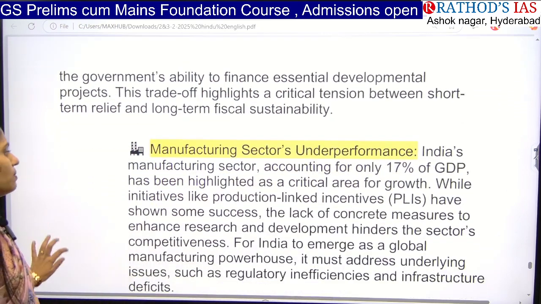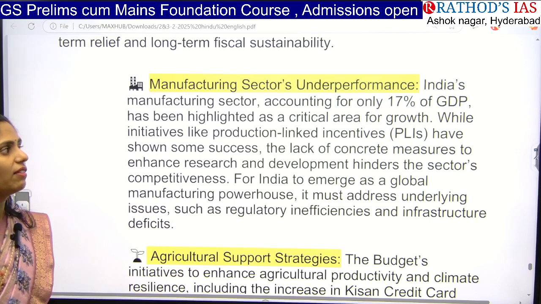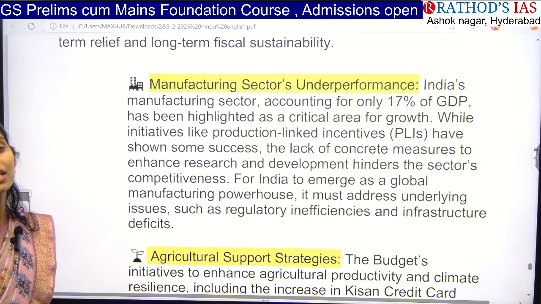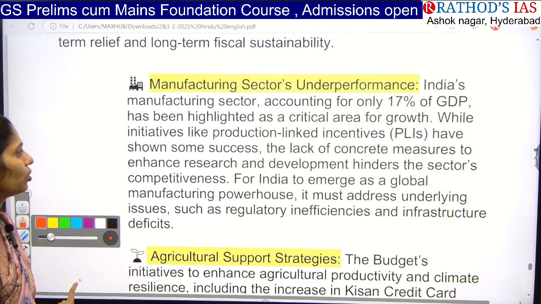Next is that the manufacturing sector is underperforming. India's manufacturing sector accounts for 17% of India's GDP, and now they are focusing on growth here.